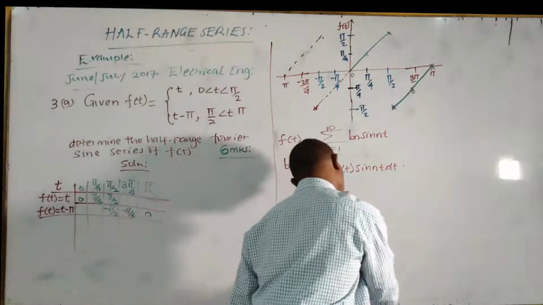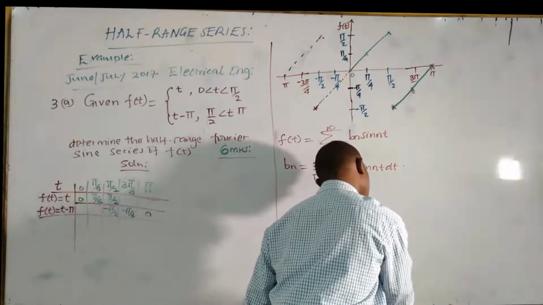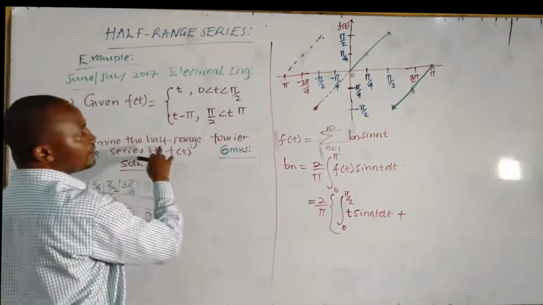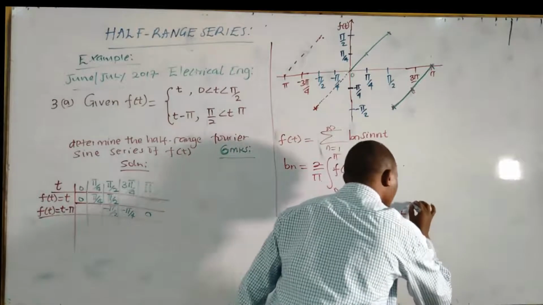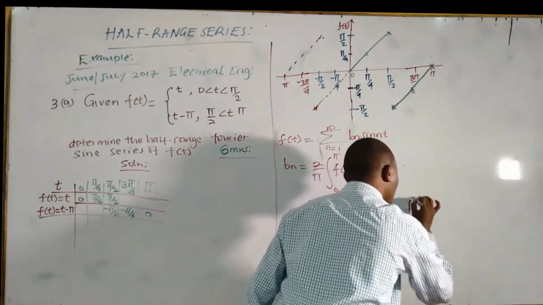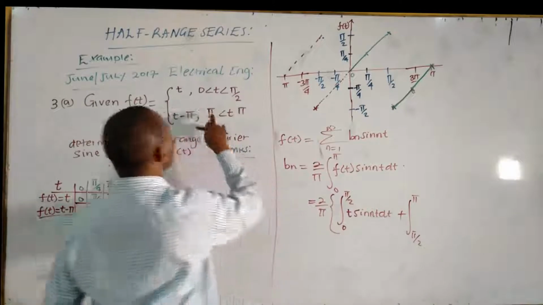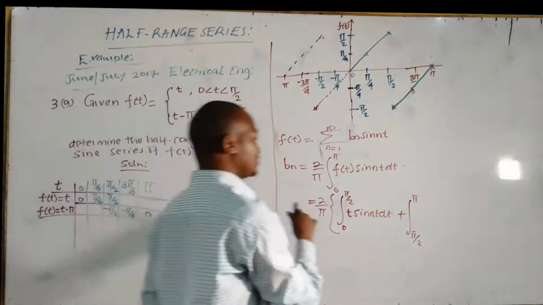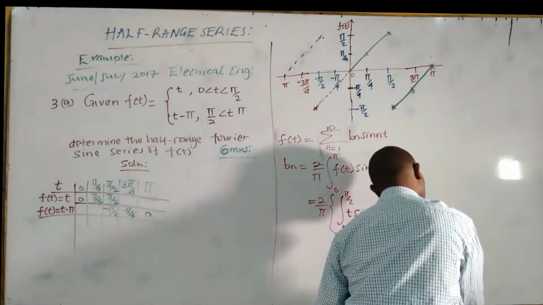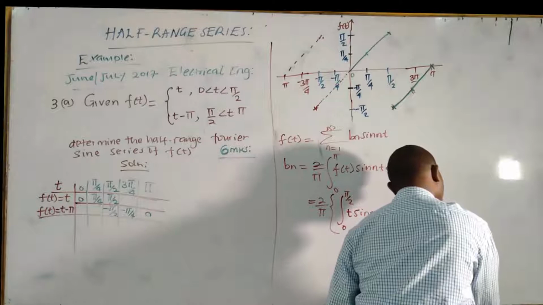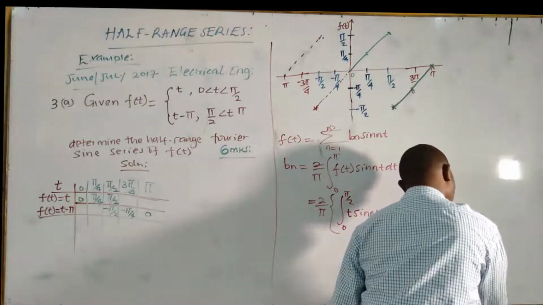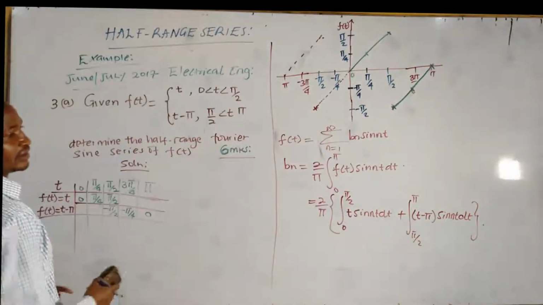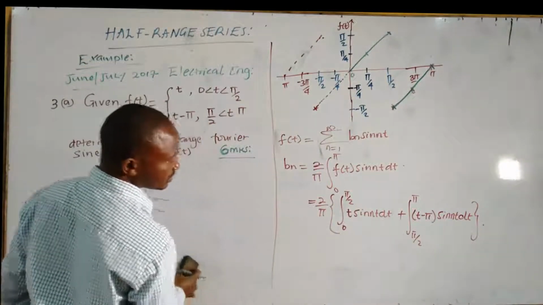So we are going to say integral of t sine nt dt plus the other portion, the integral from pi over 2 to pi, where the function f of t is equal to t minus pi. So (t minus pi) multiplied with sine nt, integrate with respect to t, and then close the bracket. You can remove the equation.